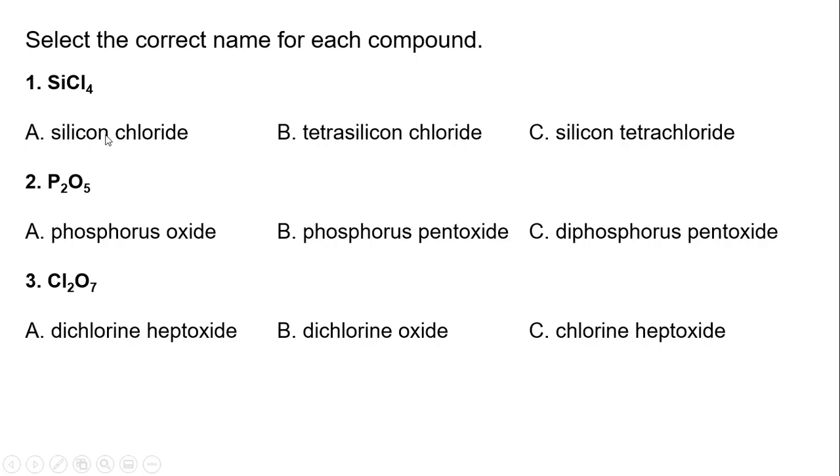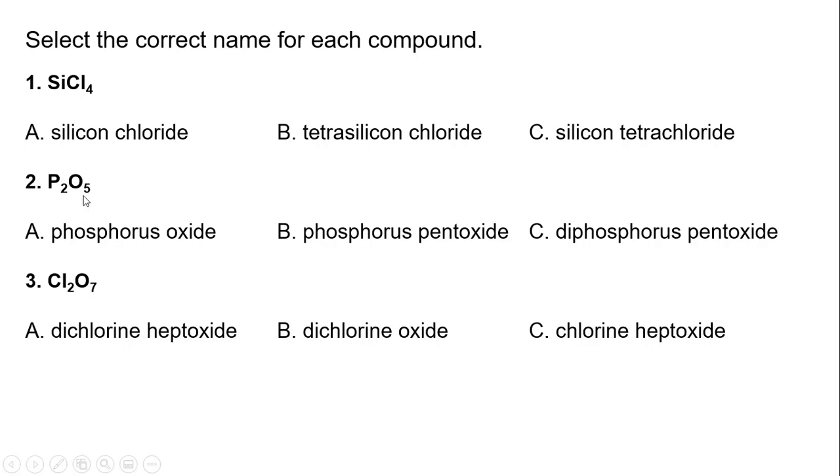So this is silicon chloride. That's wrong because it's not telling you there's 4 here. This is naming it like it's an ionic. This is tetrasilicon. That's wrong because it's saying there's 4 silicons and 1 chloride. And this is silicon tetrachloride. 1 silicon, 4 chlorides.